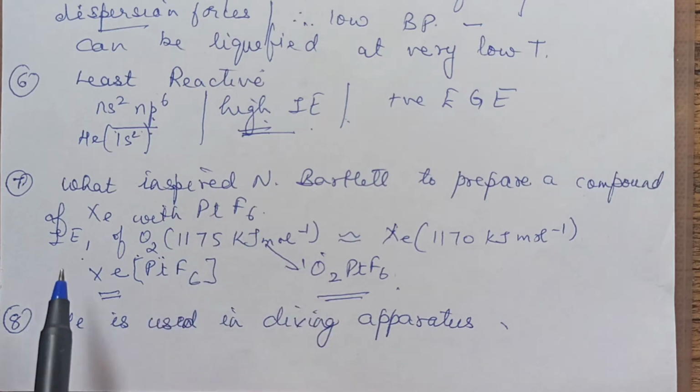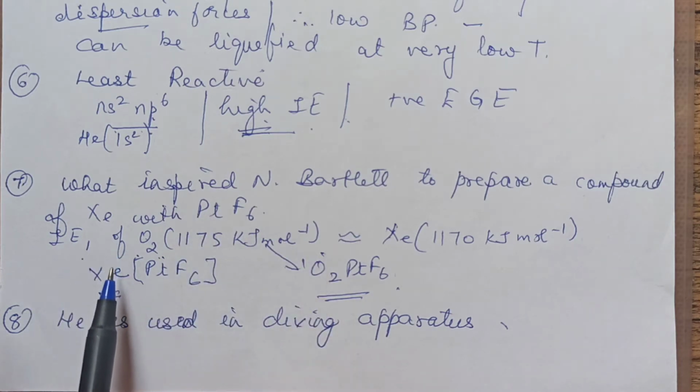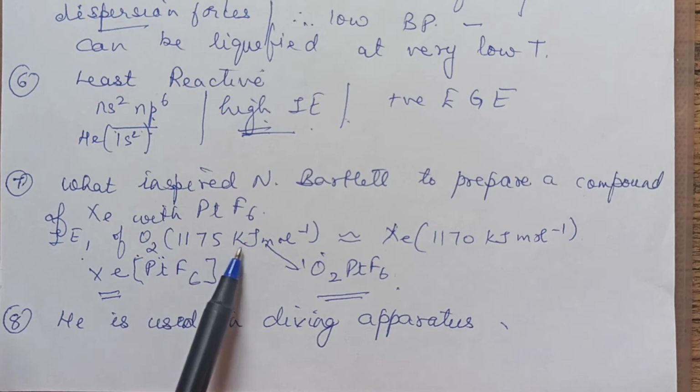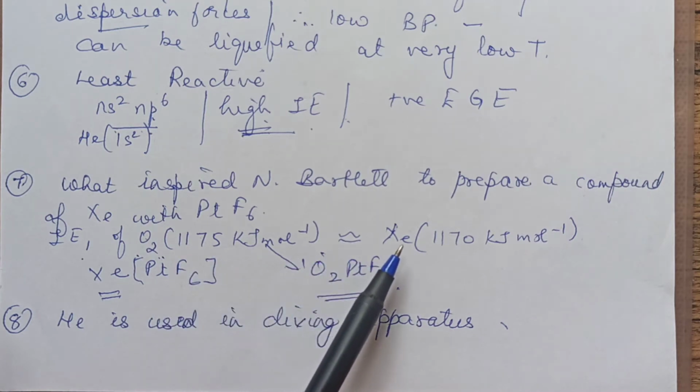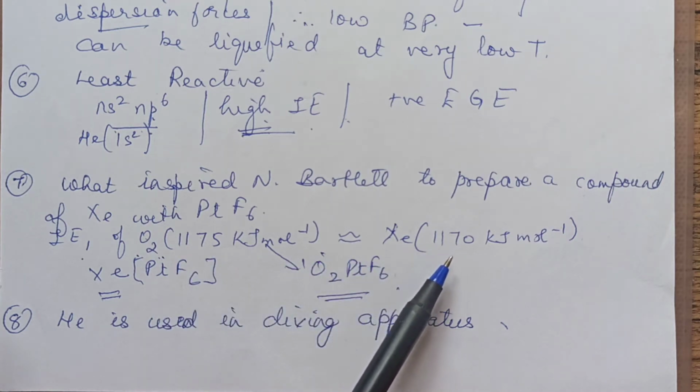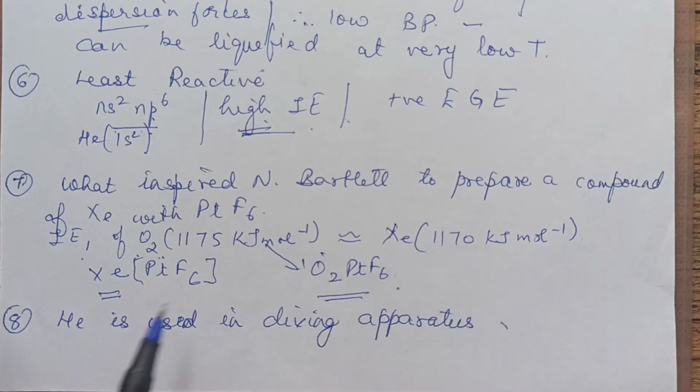N. Bartlett observed that the first ionization enthalpy of molecular oxygen is nearly equal to the ionization enthalpy of xenon. The value is this. Therefore, he isolated a compound of xenon with PtF6. Clear? Okay. Next question is, helium is used in diving apparatus. Why is it used?